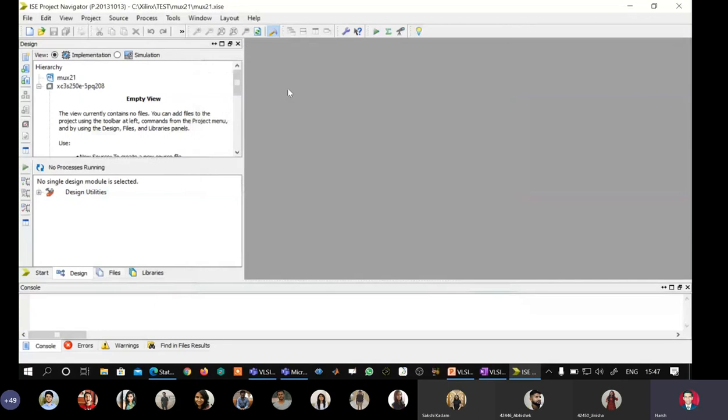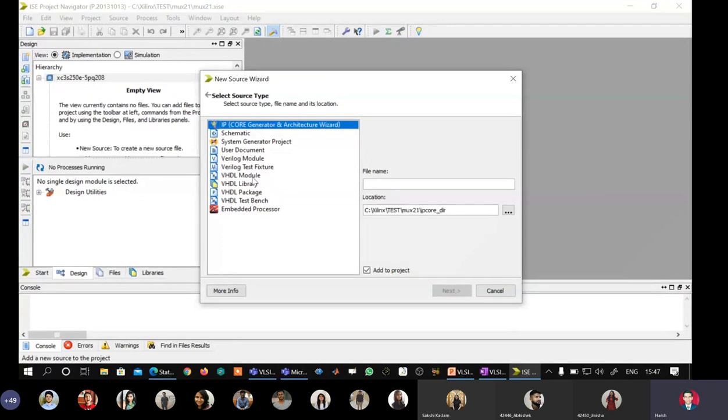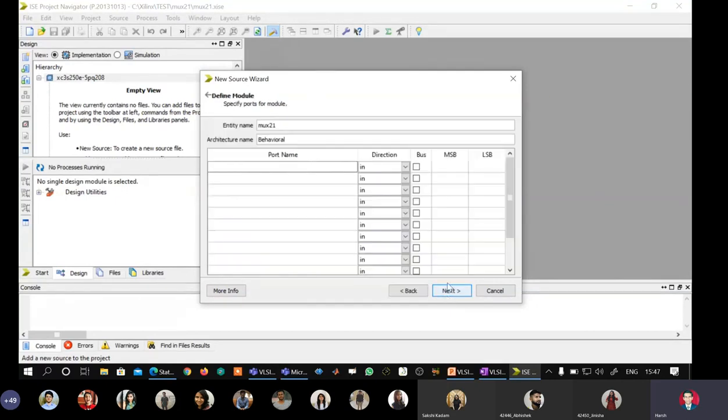Okay. After I come here, I will go and select the target technology. I will right click and say new source. I will tell the tool I want to write a VHDL model. I select VHDL model. I will paste the name. Make sure that this is selected, Add to project is checked. I'll say next.